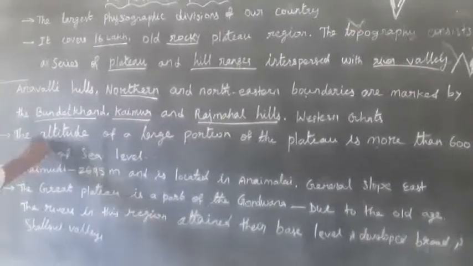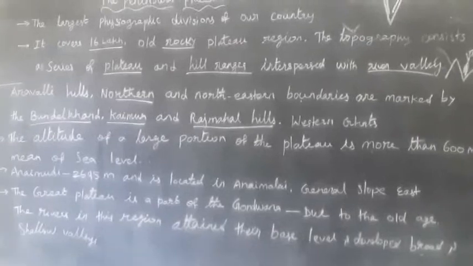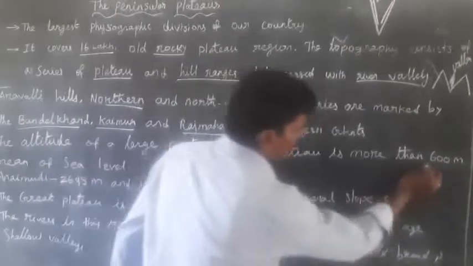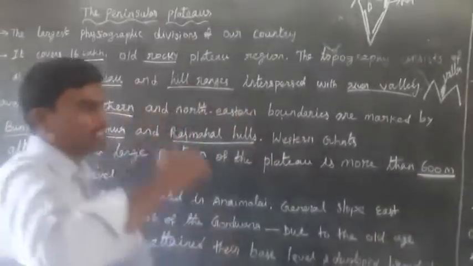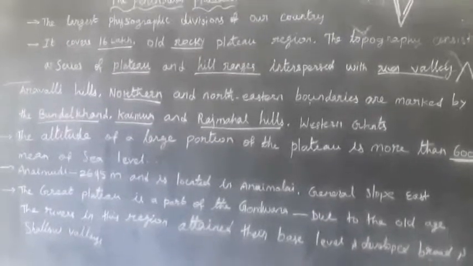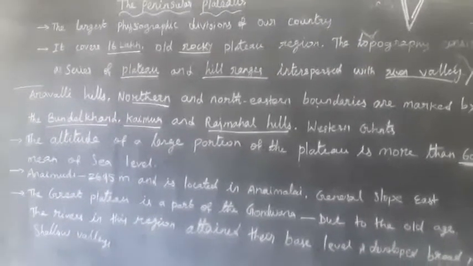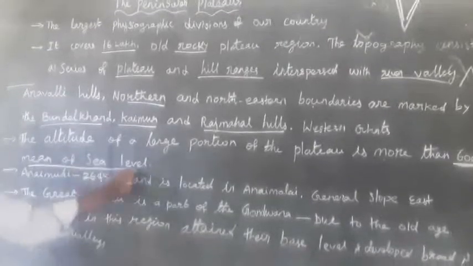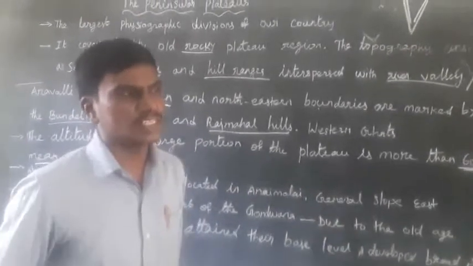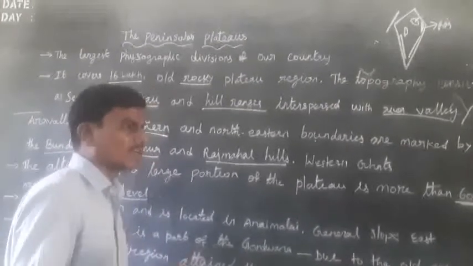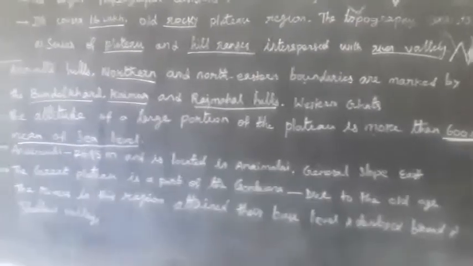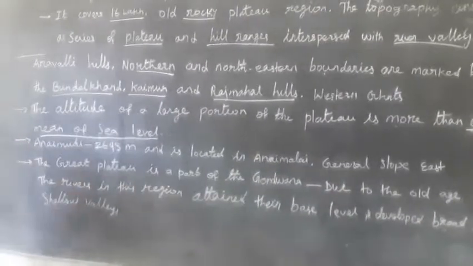The altitude of the large portions of the plateaus is more than 600 meters. Altitude means the height of the mountain or plateau above sea level. All heights are measured from sea level. So Mount Everest is 8,848 meters above sea level.